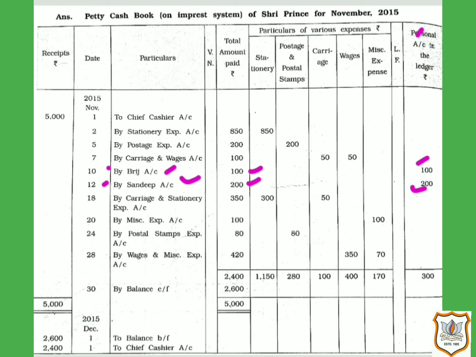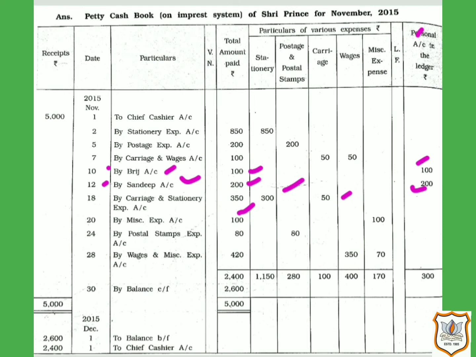In the carriage column we will record rupees 50, and in the stationery expenses column we will record rupees 300, and in total amount paid we will record 350. That is the total of these expenses, 300 plus 50. So the total amount paid on the date 18 is 350.